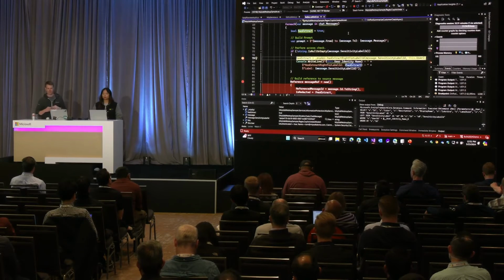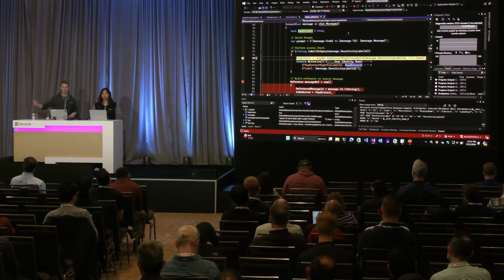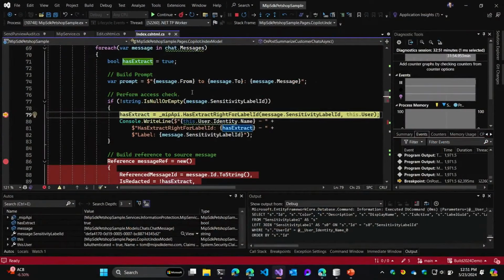Comparing this to the M365 side of things, if you've ever seen a labeled document that has restricted rights, you might not have access to take a screenshot or to save it or edit it. This is that same parallel. We want to make sure that a user who can't extract information from that document opened in Word can't use a Copilot to extract that same information, because that would bypass the security control. So again, the same thing here. We're just calling the hasExtract for label ID method.